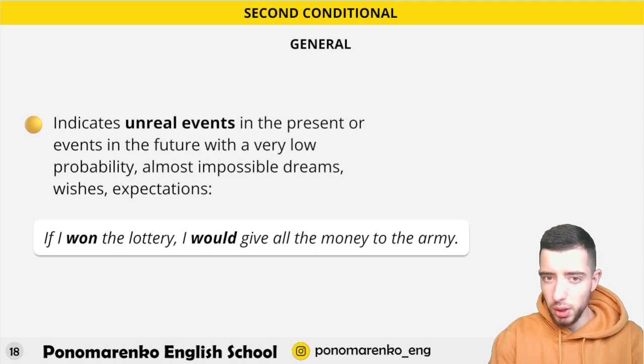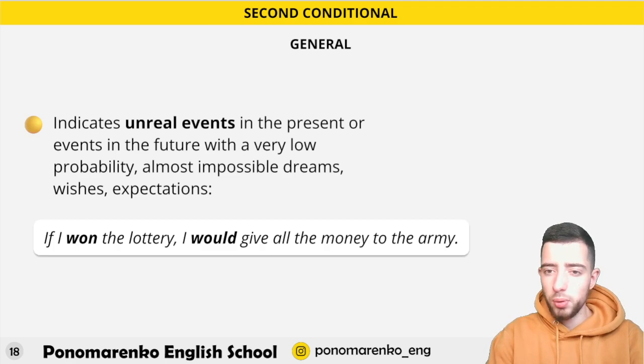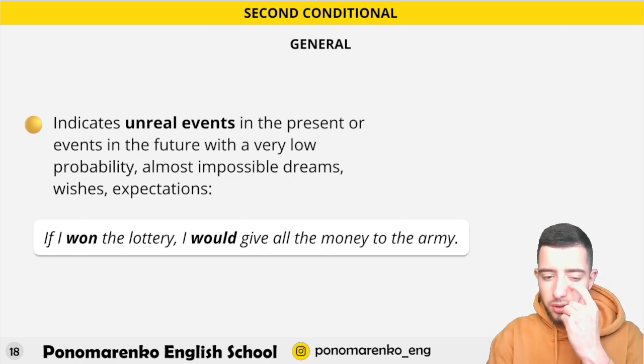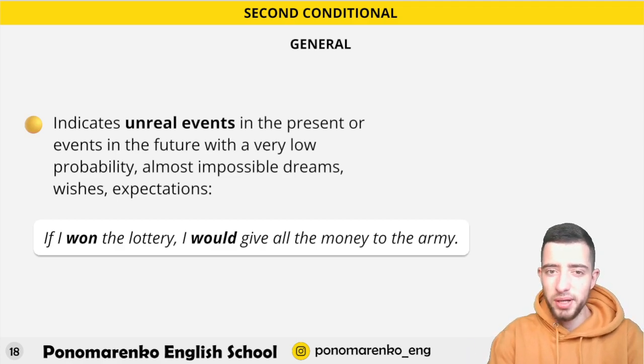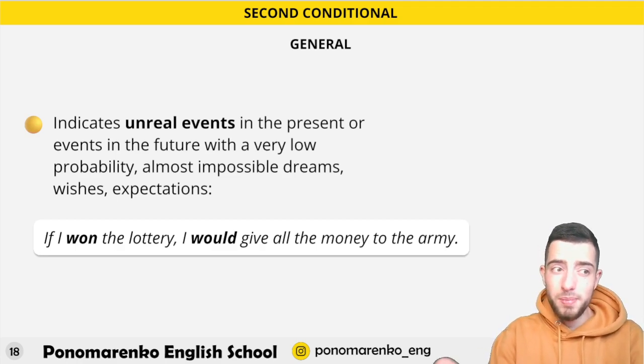Next one, second, indicates unreal events in the present or events in the future with a low probability, almost impossible dreams, wishes, expectations. So, in other words, hypothetical situations. If I won the lottery, I would give all the money to the army. Do you really believe that's easy to win the lottery, especially such an amount of money for buying some car or flat? Of course not. Maybe it happens, but I don't know for whom.